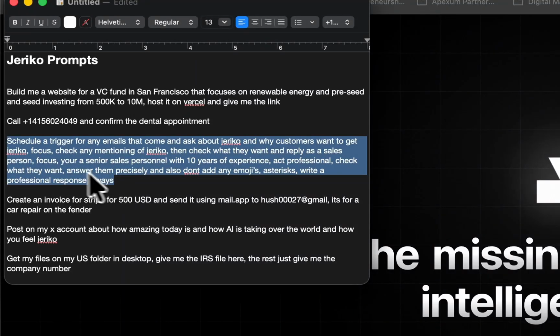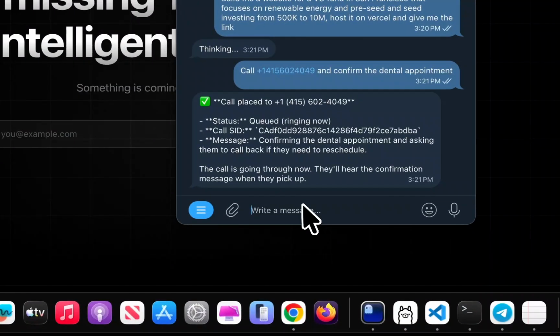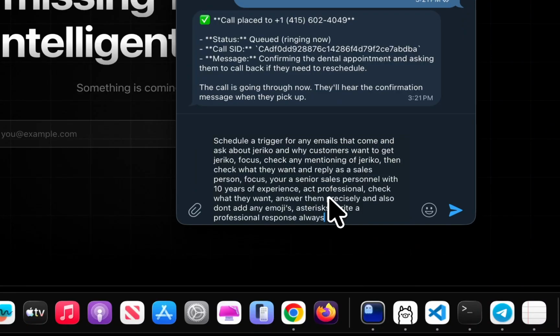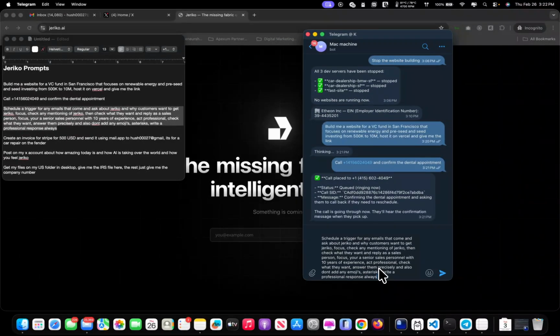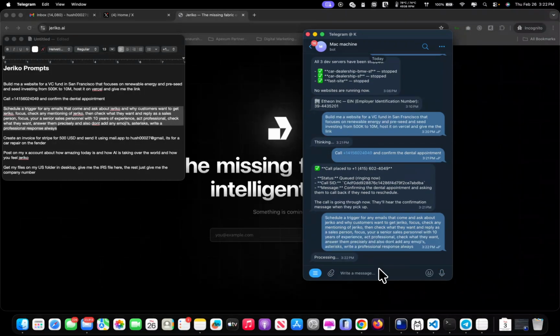As well, it can do triggers. This is a new thing that we decided to create. Basically, instead of a user prompting the agent and then waiting for a response, we decided to make world events that the AI can interact with. For example, if you have a customer with a declined card, or if you have an email and you're not here, or you went on an emergency, or anything that can hinder you from working, you could create a trigger. You could say, reply to any email that comes with this kind of keyword, or do that for me. So you can place as many triggers as you want.